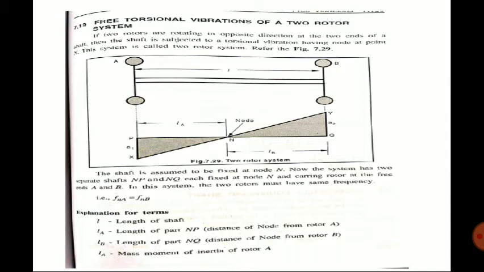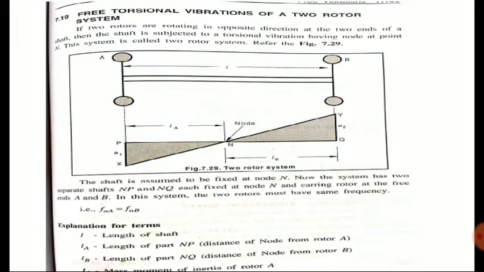And here you can see that the shaft is fixed at a point. Here it is assumed that at a point N, you can see 3 points here: P left end, N middle, Q right end. It is assumed that at N the shaft is fixed. So at that point vibration will be 0. Clear? So if we assume that point is fixed, then we can say the system has two separate shafts, that is NP and NQ, each fixed at node N. Means N is the fixed point here.